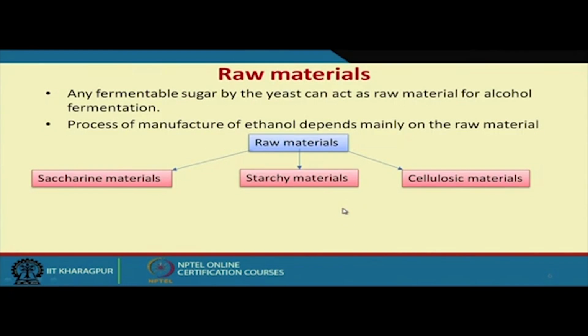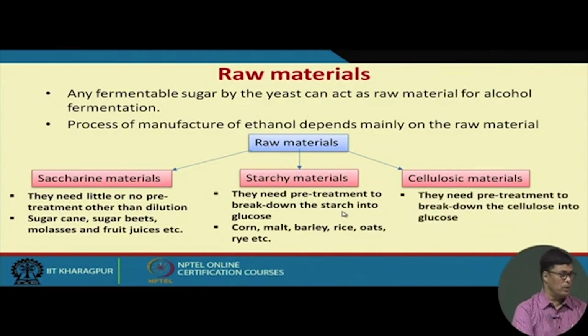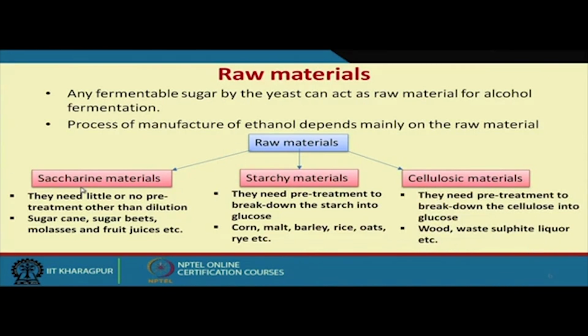The raw materials used for the alcohol fermentation process are of three different types. One is saccharine materials, which mostly comprise sugar-type materials that are easy to ferment, so you don't require any pre-treatment.